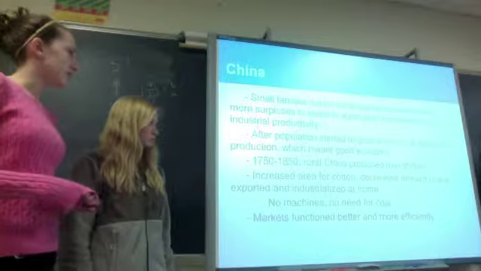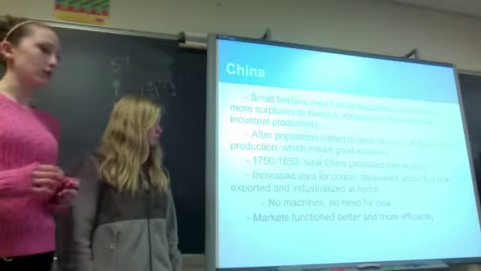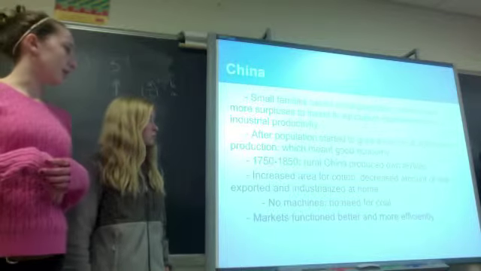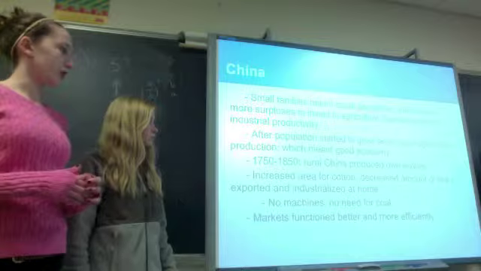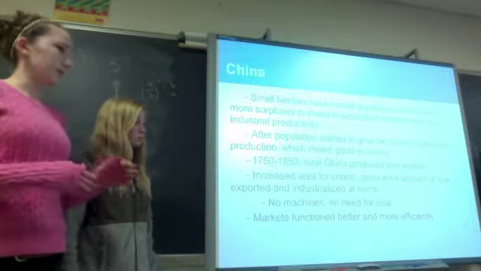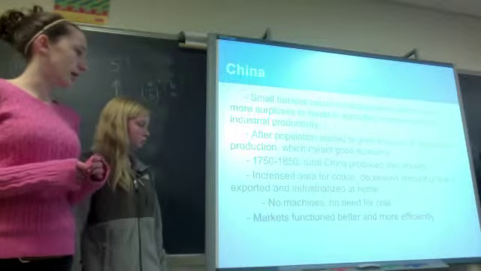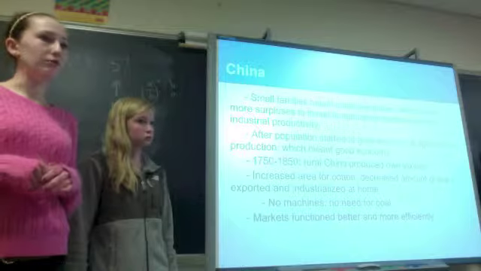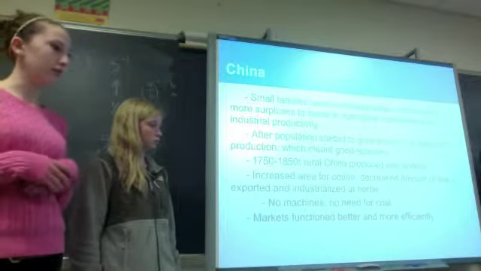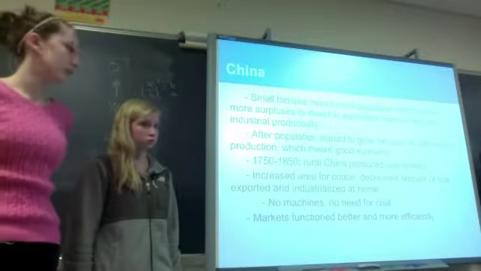From 1750 to 1850, rural China produced their own textiles, so women would make their own clothes at home, and that increased the area needed for cotton and decreased the amount of rice exported, because people were industrializing at home, so they needed more cotton. And they had no machines, so they had no need for coal, so it put them a little farther behind Europe in the long run because they didn't have the resources for machines.